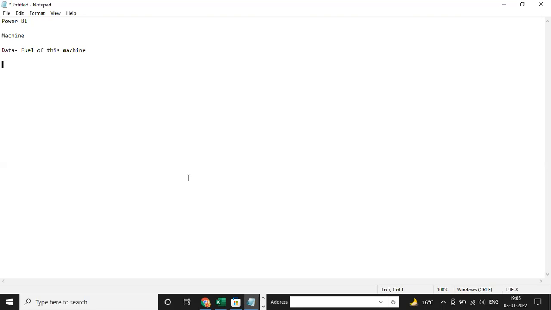Complete this task by the 10th of January, and every month your task will be the same. Every month on the 10th you have to submit the sales dashboard to your manager.